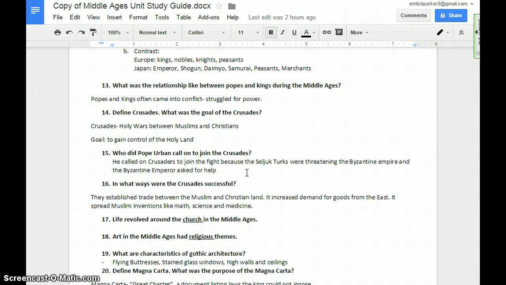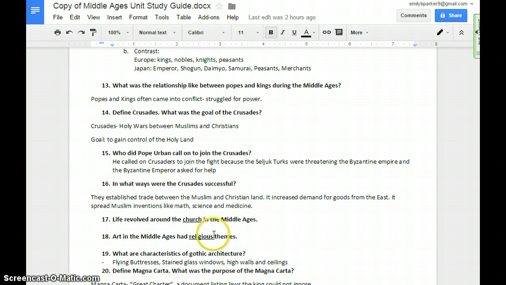So in what ways were the Crusades successful? They established trade between Muslims and Christian lands. So it promoted trade between these two areas. It increased demand for goods from the East, from the Muslims. And it spread Muslim inventions like math, science, and medicines because the Crusaders went to these Muslim lands, started using these things and learning about these Muslim inventions and brought them back. So now Europeans wanted to use these things. So it promoted trade.